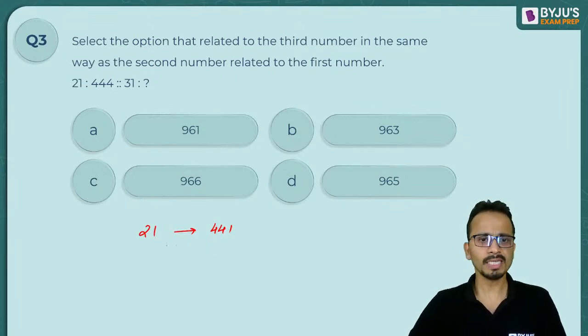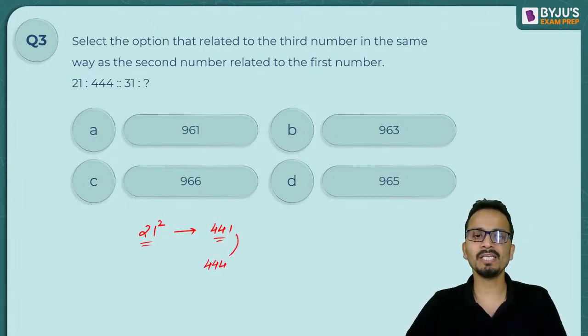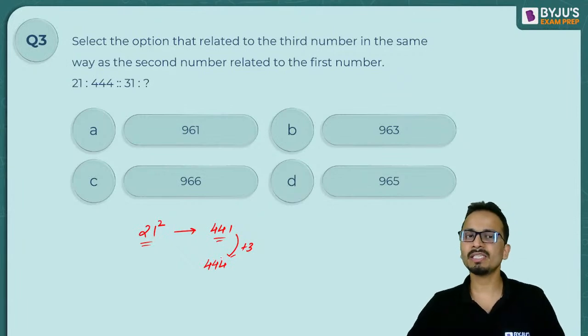Okay, now from 21, if I want to reach 441, first of all, I can say that 21 square is 441. But the code is 444. Basically, 3 is added to the code. So 21 square is 441 and then 3 is added. Let us apply the same logic.